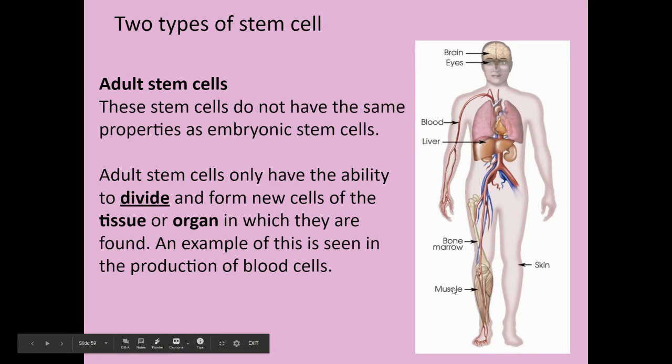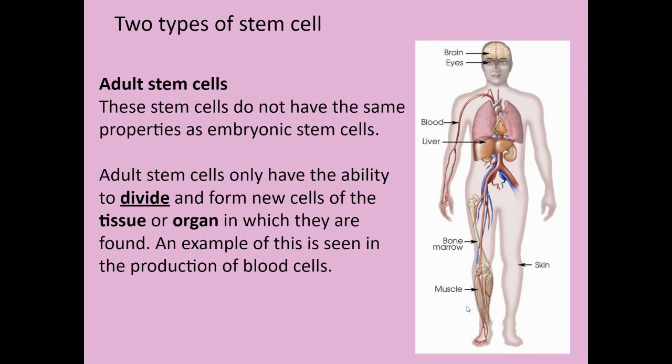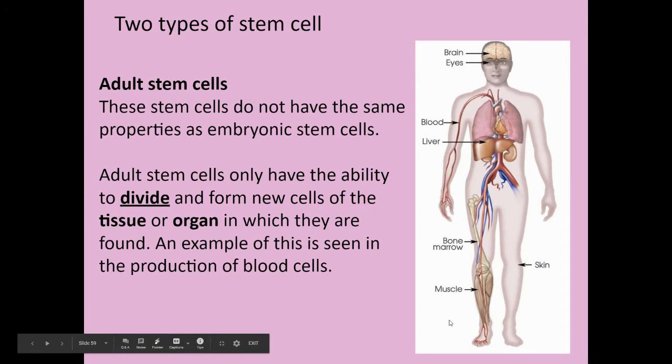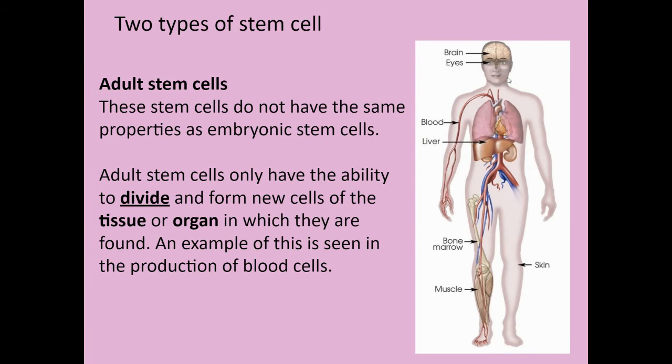muscle cells. Muscle stem cells can form dark and light, striated and smooth. They can form lots of different types of muscle cell, but they can't form bone and they can't form neurons. And similarly, the nerve stem cells can form all the different brain and nerve cells, but can't form, for example, your lungs.